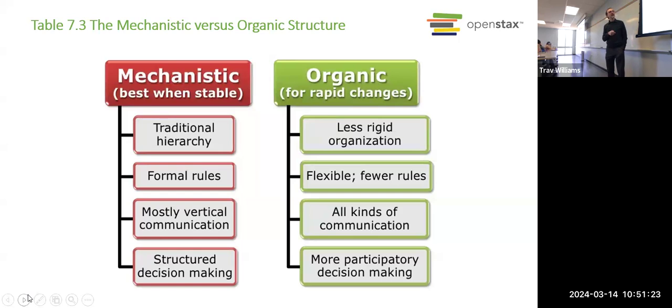So I think of the organic structure being kind of more like a garden. You just have to put certain things in place, but then it kind of grows on its own. As long as it's getting the water and the nutrients, things kind of grow, right? And you might end up with some weeds. That's okay, that's part of the process, right? You then address that issue when it arises.